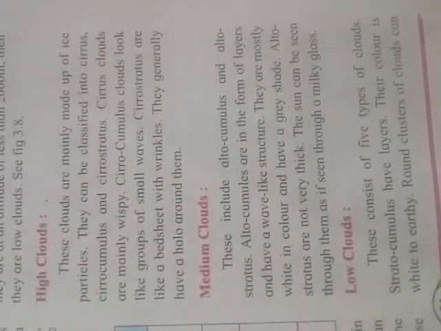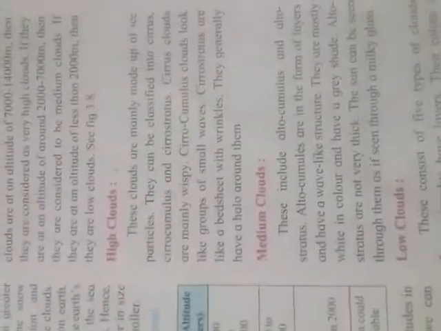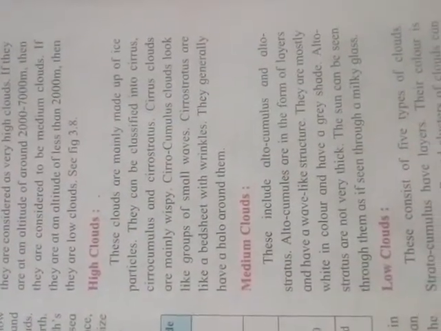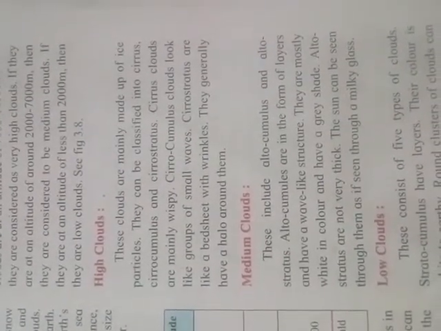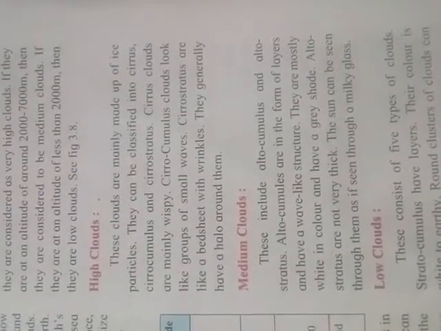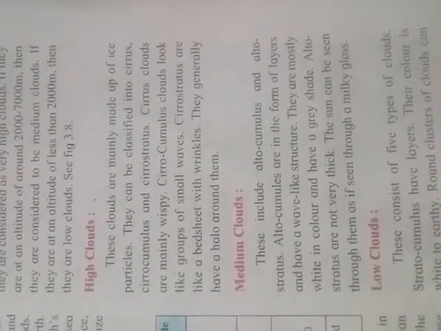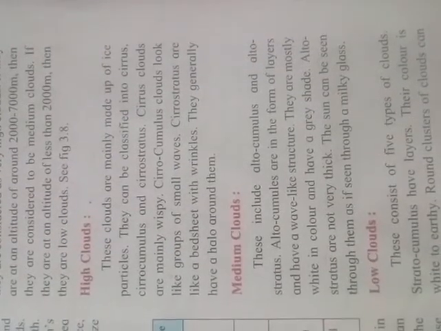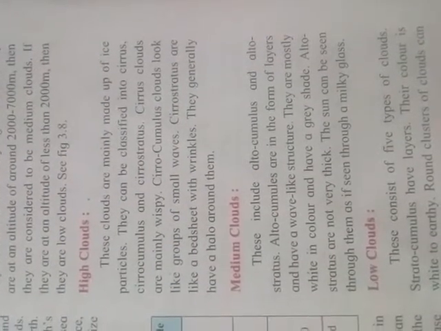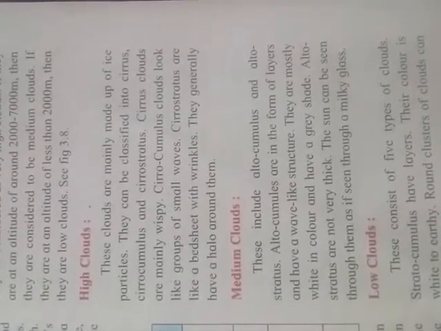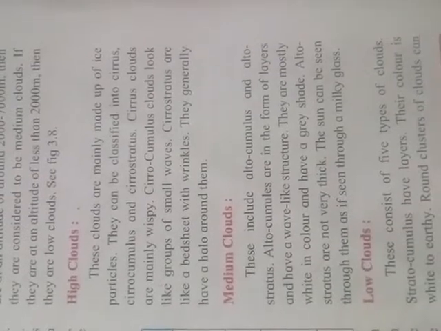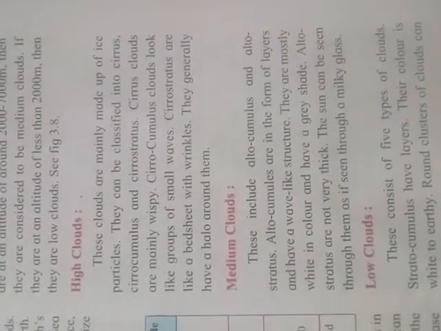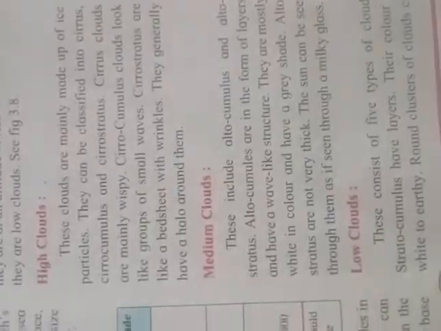Altocumulus is mostly white in color with a gray shade. Altostratus is not very thick. The sun can be seen through them as if seen through milky glass. That means they are not dark inside or thick. They look like milk.